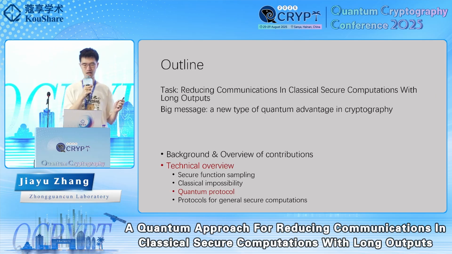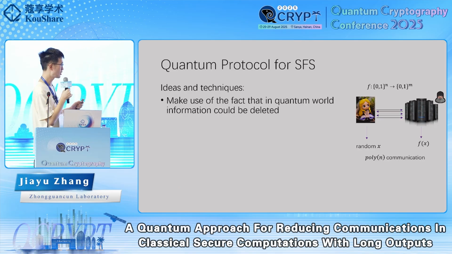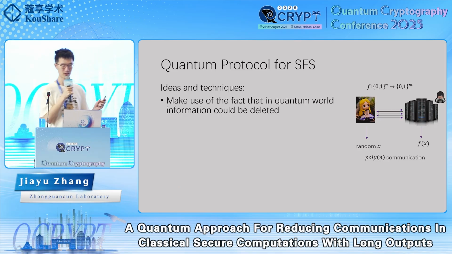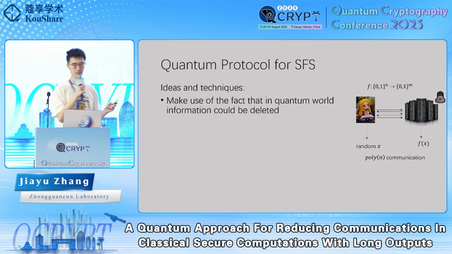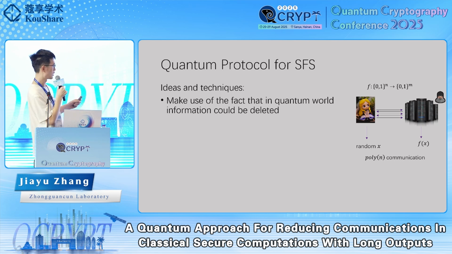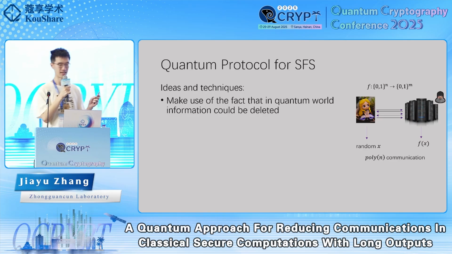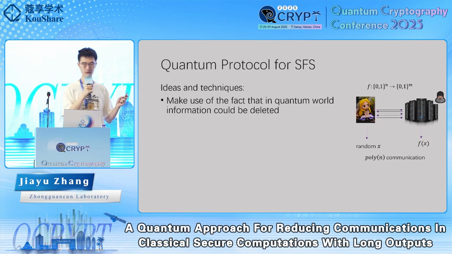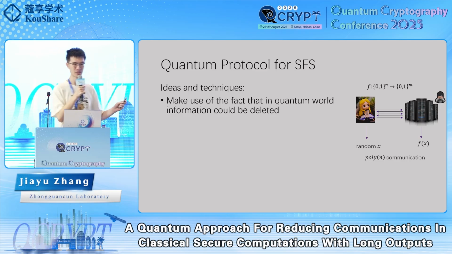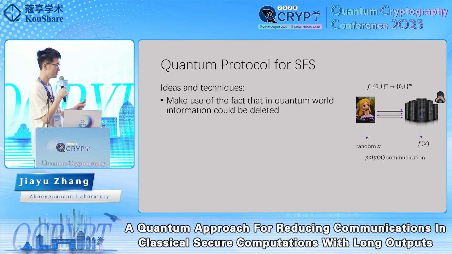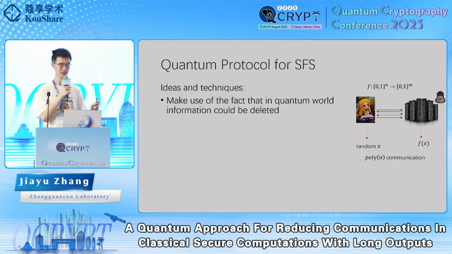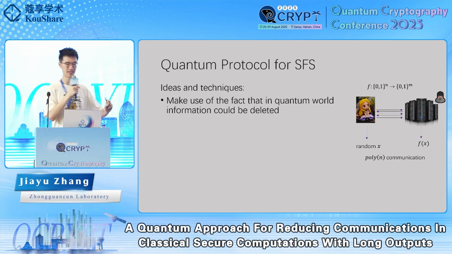Then let's go to our construction of quantum protocols. We will not show our protocol in great detail, but we will list some ideas and techniques and give a demonstration of a toy protocol. One idea is that in the quantum world, information can be deleted. This is sometimes called the Heisenberg uncertainty principle. If you measure the state in one basis, then you lose the information in the other basis.